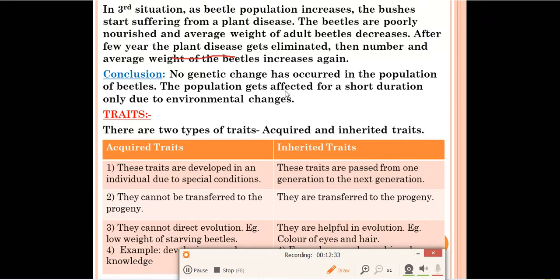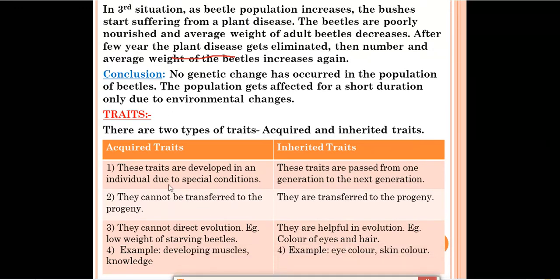Because of environmental change. First, the plants are getting infected because of the disease, but after that, what happened? Suddenly, after a few years, they were getting healthy. The beetles are getting the proper food to eat, and again their population is increasing because of environmental change. Okay, so this was all about the illustration given in your textbook.